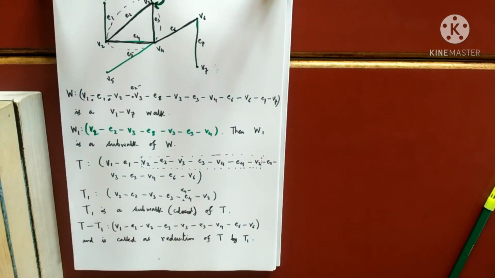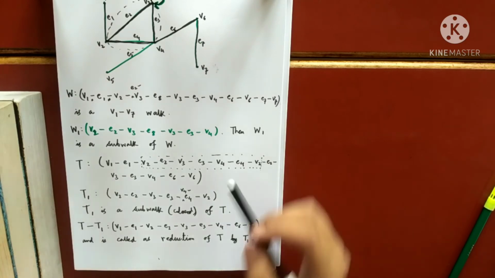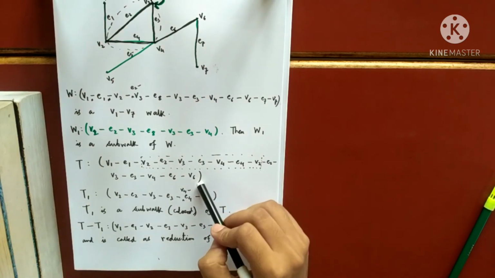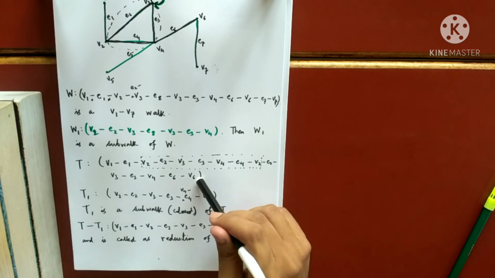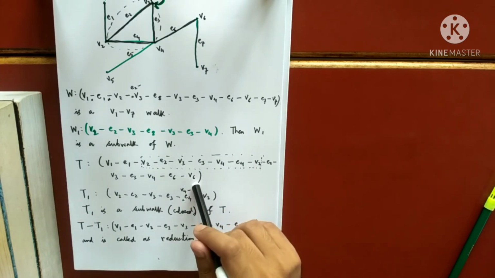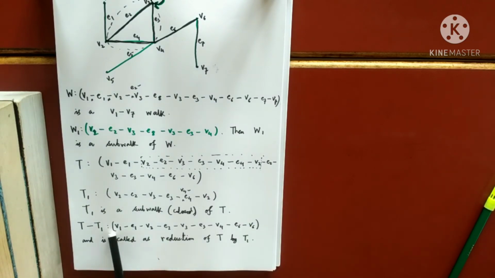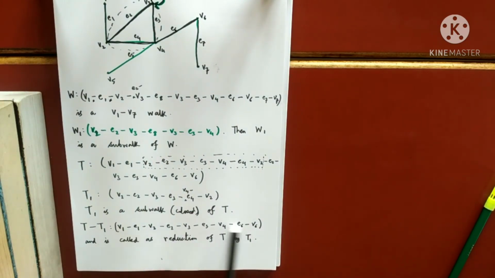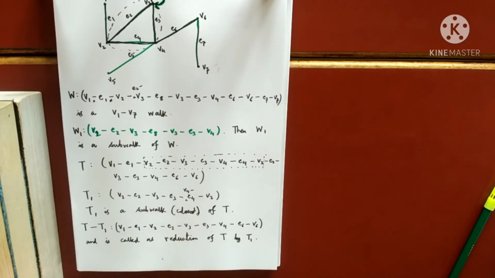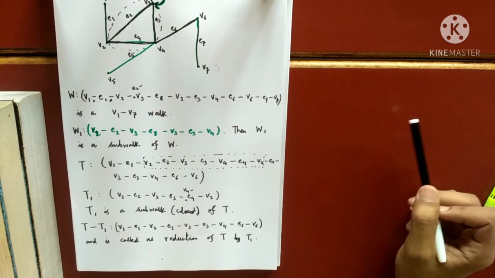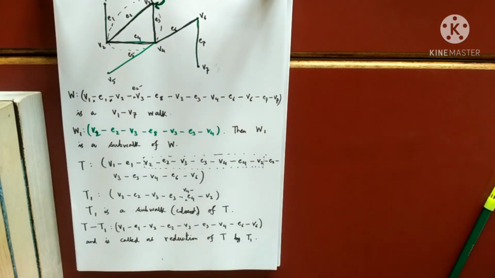Now interestingly, you see what has happened. This T1 was neither a trail nor a path. It was definitely a walk. But this reduction is actually a path. You see, this is a path because none of the edges are repeated, none of the vertices are repeated. So this will help us to prove a theorem.